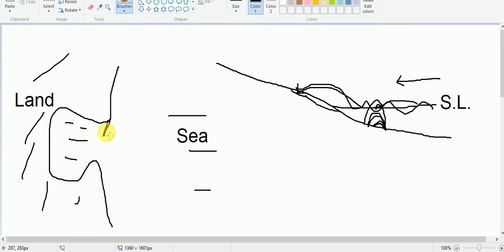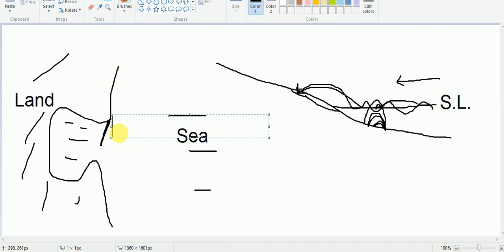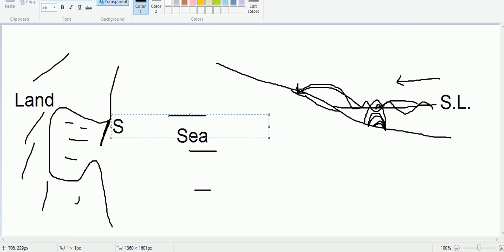So in this way, a ridge of sand will be formed, and it is extending towards the other end of the enclosed area. This ridge of sand is known as spit.